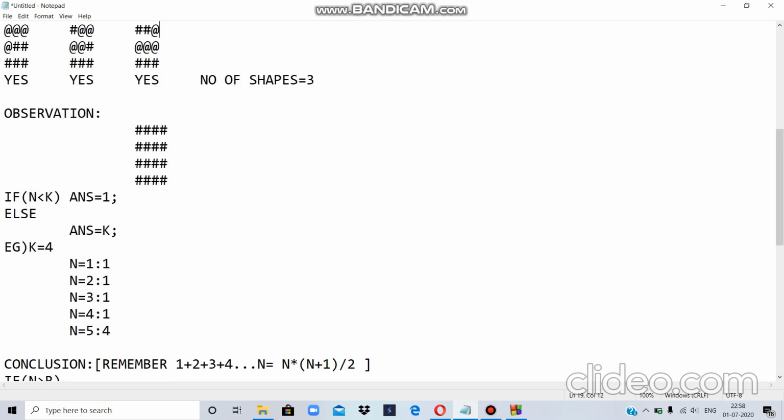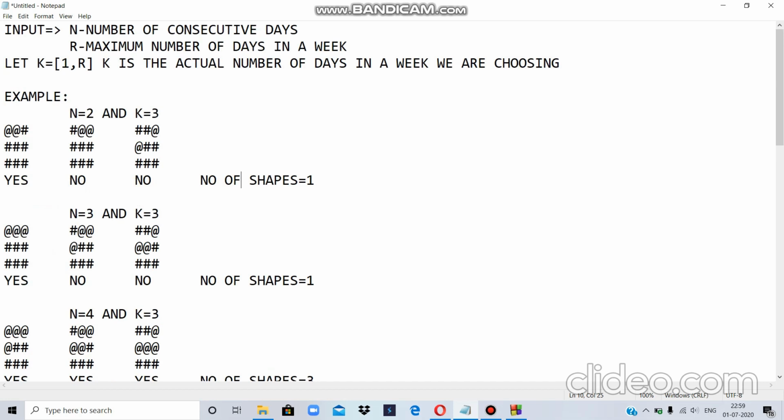Now let's put together our observations and try to derive some formula. What I have derived is, suppose this is a simple example: if n is less than or equal to k, then my answer will always be 1. Whereas if my n becomes greater, then the answer will be k. And k is the number of days in the week, which we have shown through these examples.